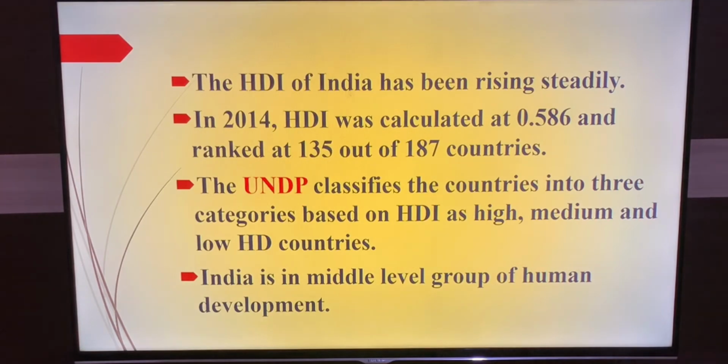First one is high, second one is medium and the last one is low. And India is in the middle level group of human development.